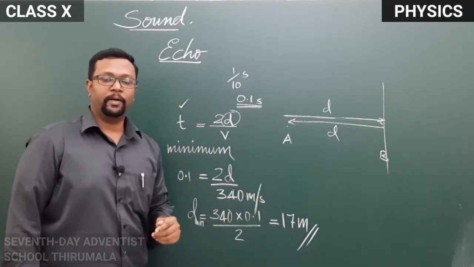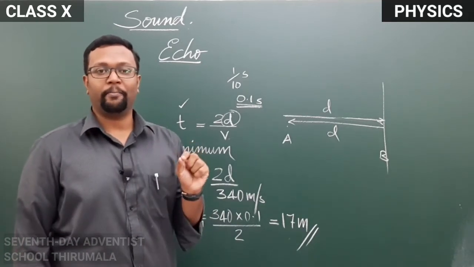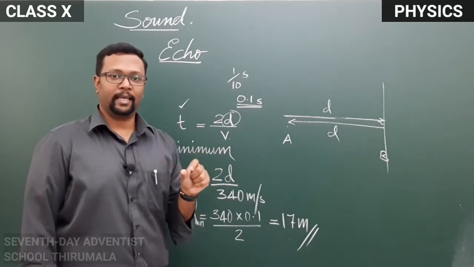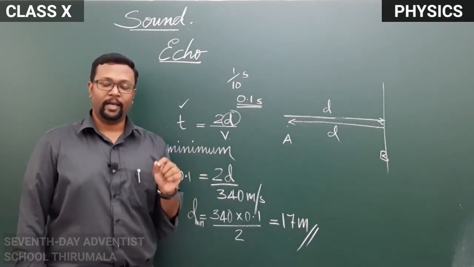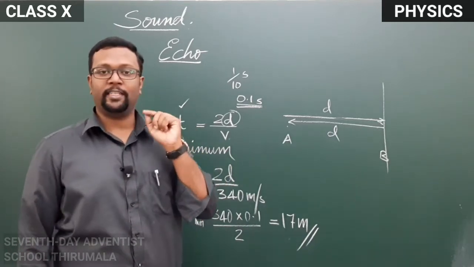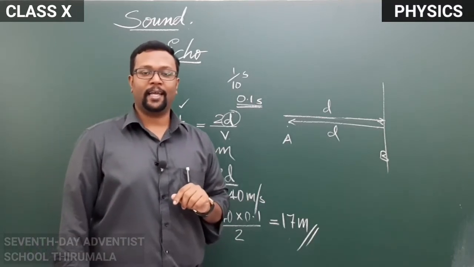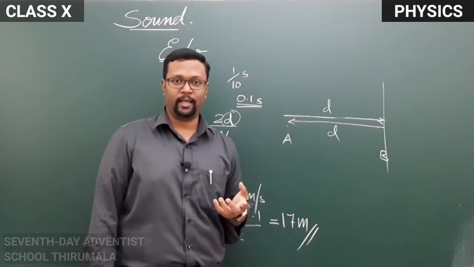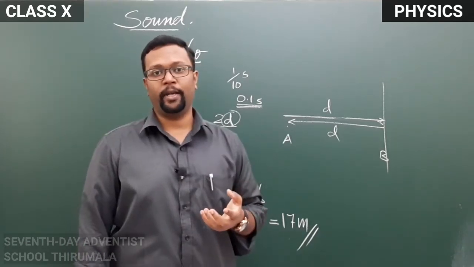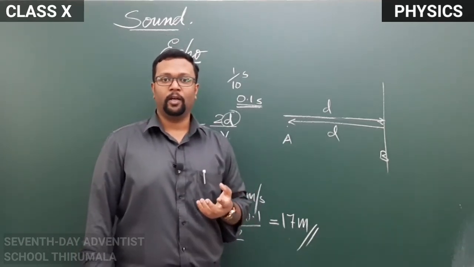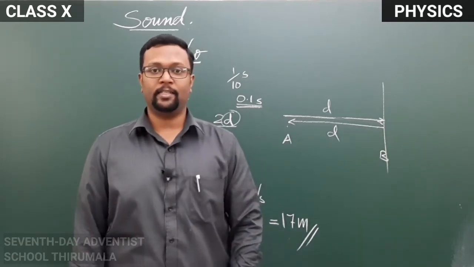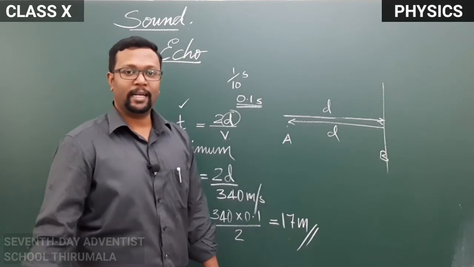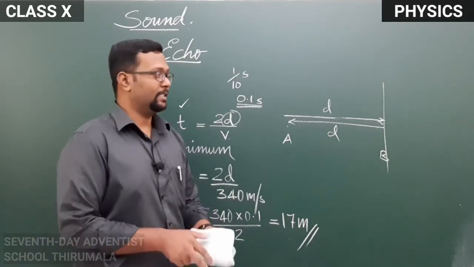It's because of persistence of hearing of our ears. Our hearing capacity of a sound will persist for 0.1 seconds after it is heard. We have earlier studied about persistence of vision in our eyes. Our eyes can retain a vision received by it for a time of 1 by 24 seconds. That's why we make 24 frame per second film rolls and all. Here the persistence of hearing is 0.1 seconds. Now next we will discuss conditions for hearing a distinct echo.